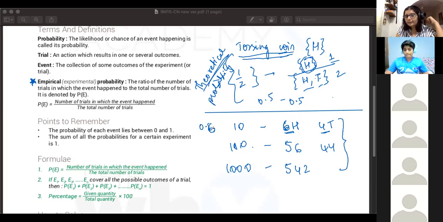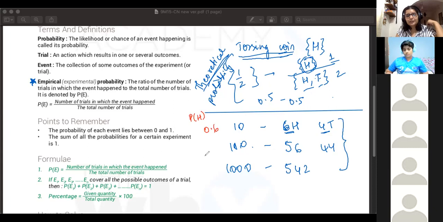Can you figure out what pattern it is following? I'll check the probability of heads in each case. When you did it 10 times, it was 0.6, 6/10.